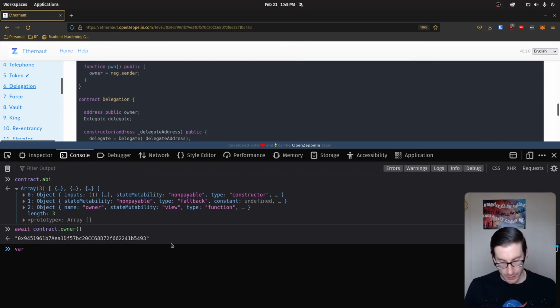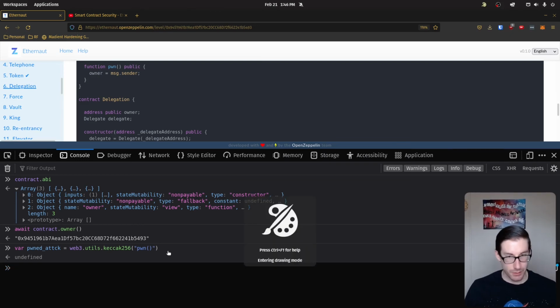Let me type this out, and I'll explain what it is. So it's a pwned attack, and we're going to do an ABI. All right, so what we're going to do here is web3 utils, and then keccak256, and we're going to call pwn, the specific contract function that we want to call.